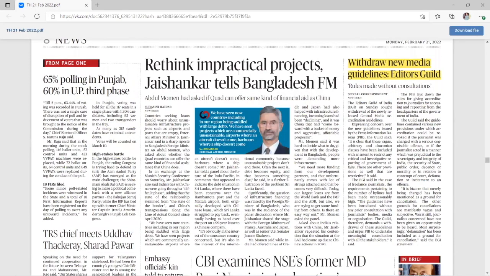Then this topic: rethink impractical projects, Shankar tells Bangladesh finance minister. Bangladesh is saying that we need development, and therefore we are taking loans from the IMF and World Bank. However, we are also looking to other countries to help us in our development projects. And it says that China has played a big role. China is offering us loans, so other countries can also look forward to offering loans. However, the finance minister has said that the countries that participated there should not invest the money in unsustainable projects in the name of development.